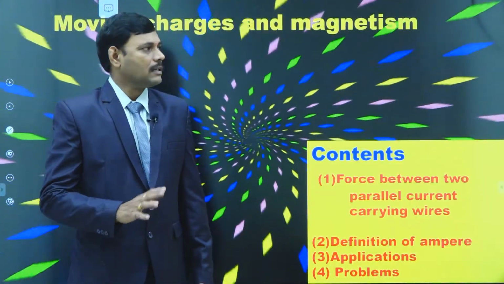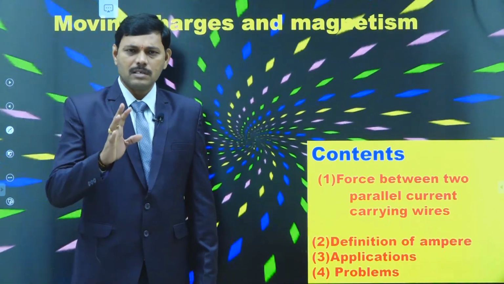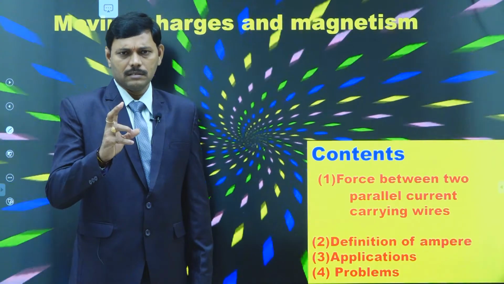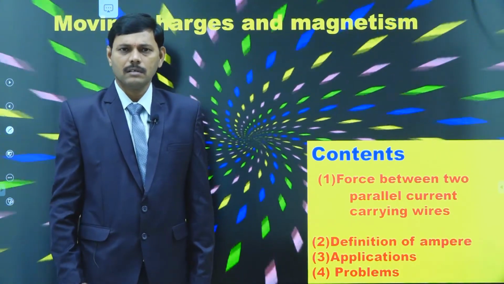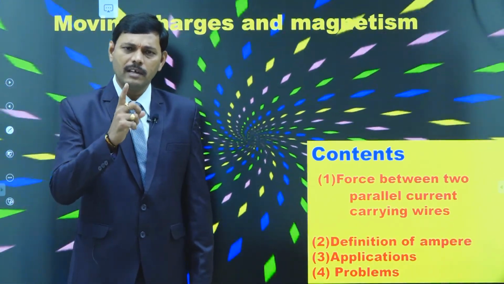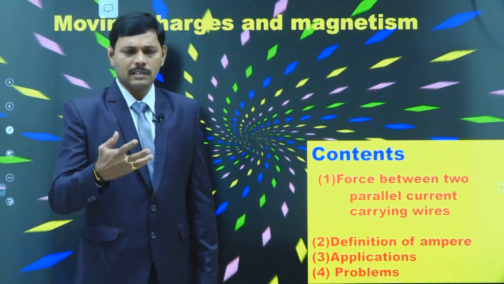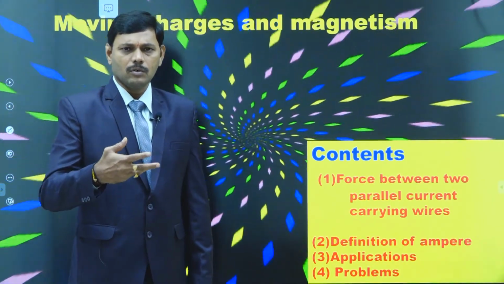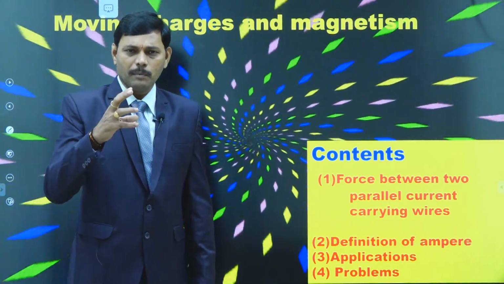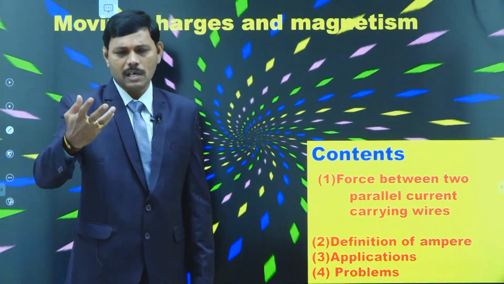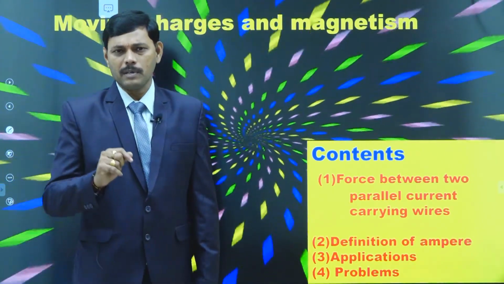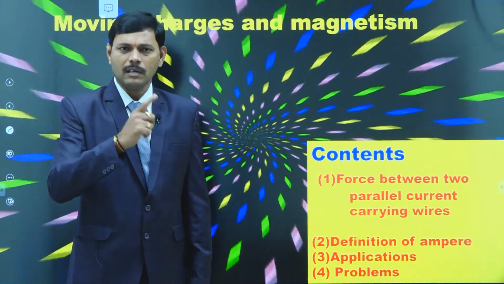Students, we are discussing the moving charges and magnetism chapter. This is a very important chapter in the JEE Main examination, rather than the board examination. In recent exams, that is the September 2020 JEE Main exams, in one or two papers we had 3 questions also. In every paper we must have one question. 2 questions are given in some papers. In some papers 3 questions are also given in this chapter.